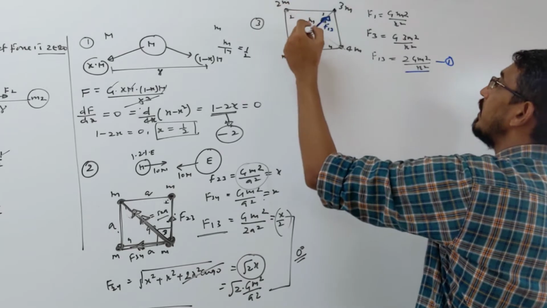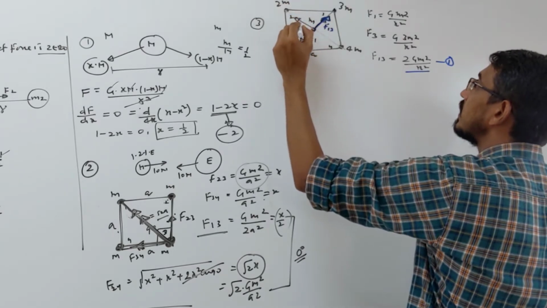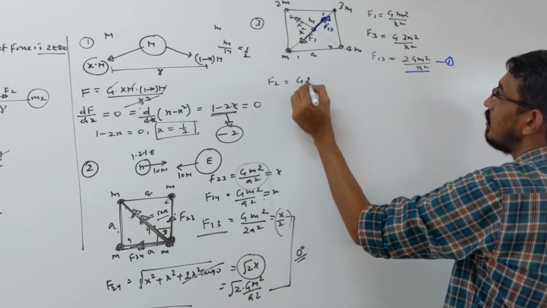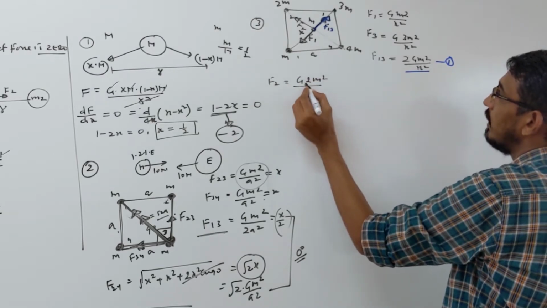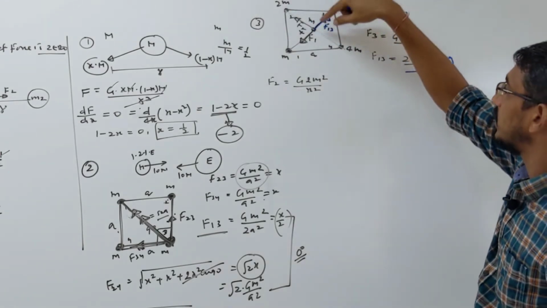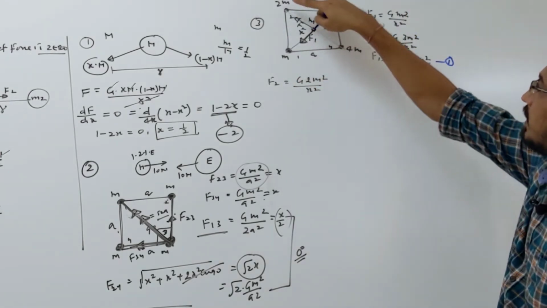The force due to 2m, attractive in that direction, let's call it F2. So what is F2? That F2 will be G times 2m squared upon what? Again x square, the distance. That distance again is x. So the masses are G, that mass is m, that mass is 2m.